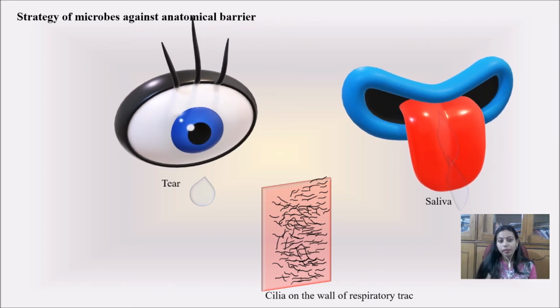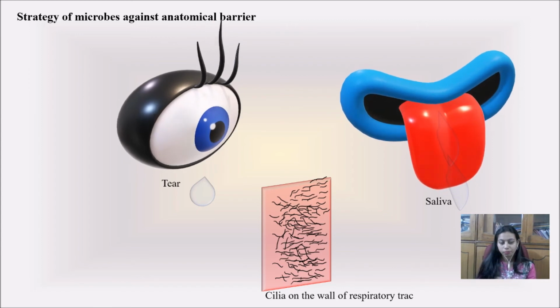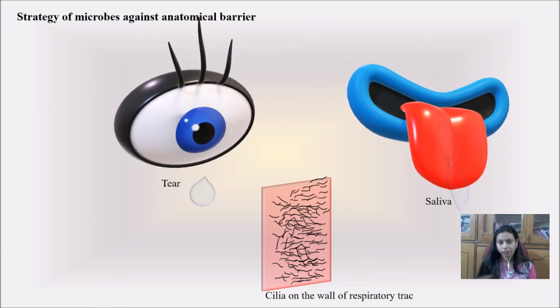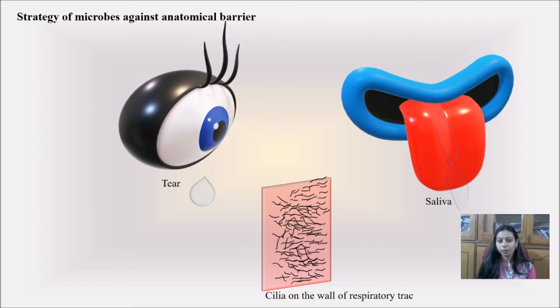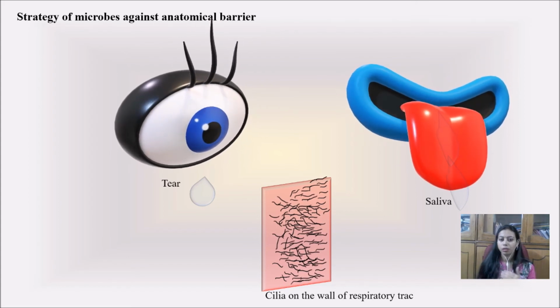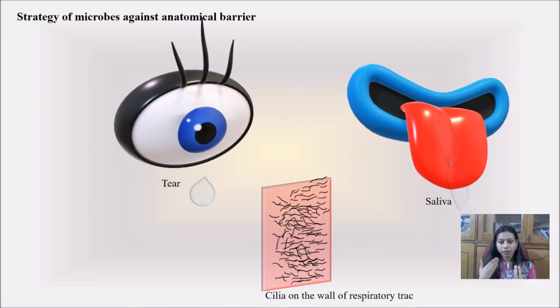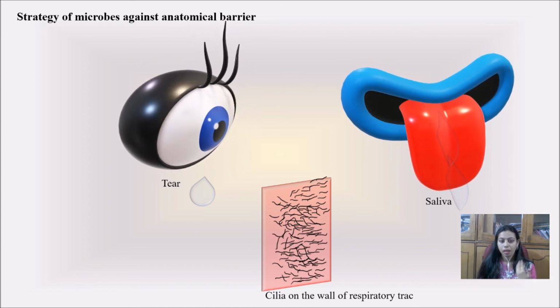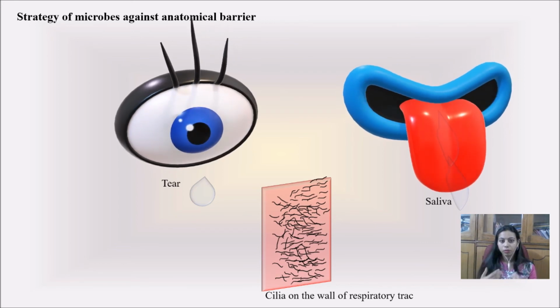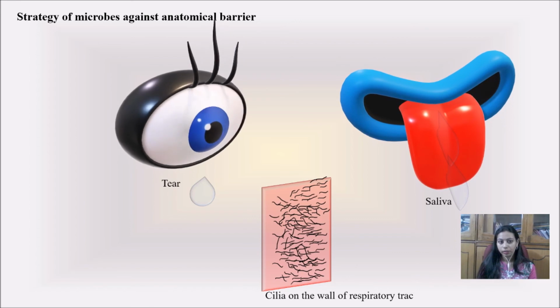So it is better to have a safe life and always be safe yourself. As nowadays it is well recommended, we should always keep a clean hand, we should wash our hands, and wash our face also, so that microbes cannot enter our eyes, our mouth, and through our nostrils toward the lungs. So these are all about the anatomical barrier.